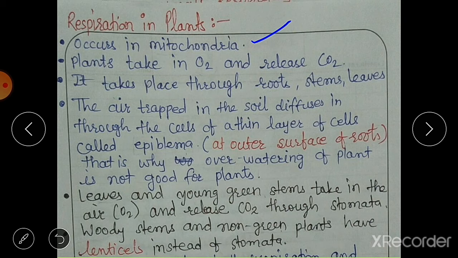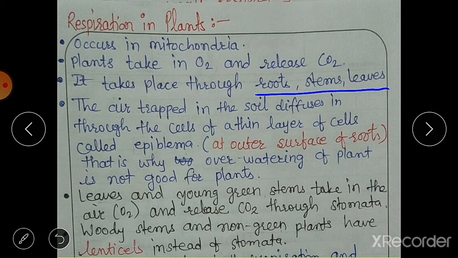Plants take in oxygen and release carbon dioxide. During respiration, plants also take in oxygen and release carbon dioxide, just like human beings. It takes place through roots, stems, and leaves. So these are the parts of plants that perform respiration: roots, stems, and leaves.